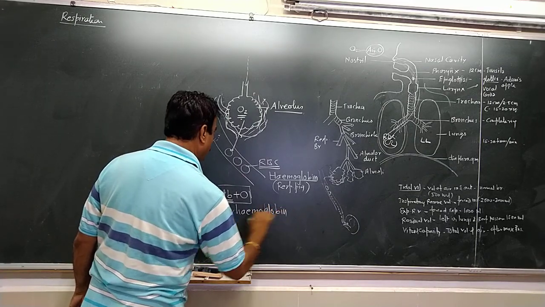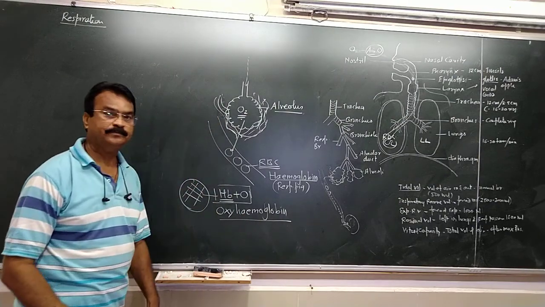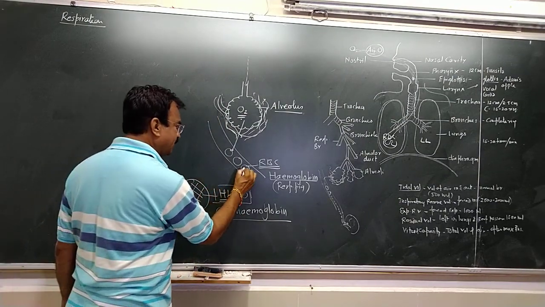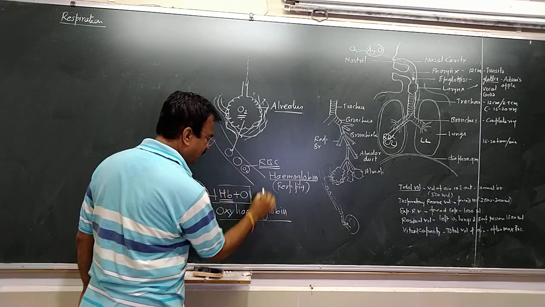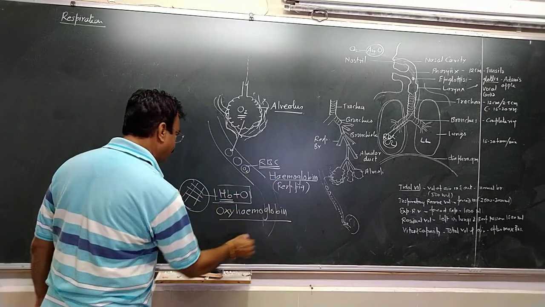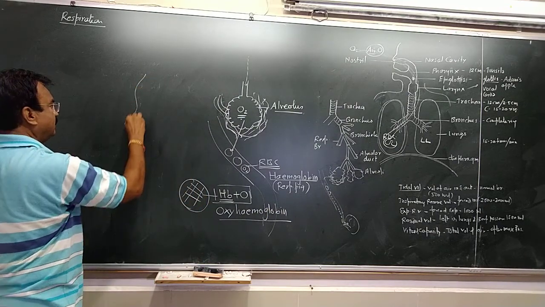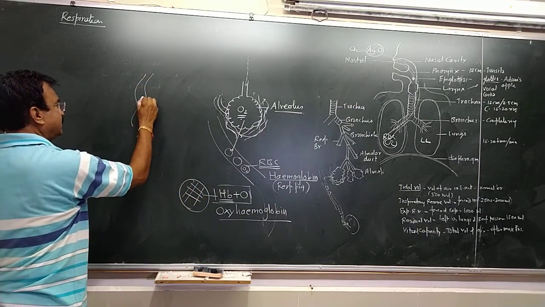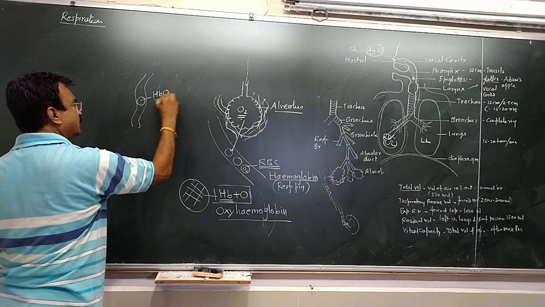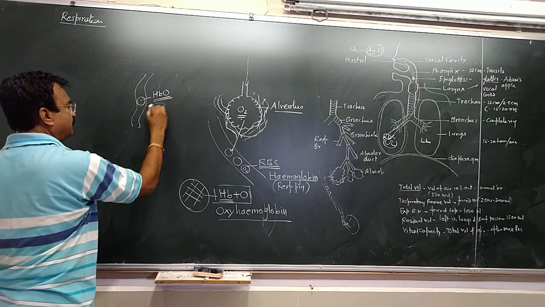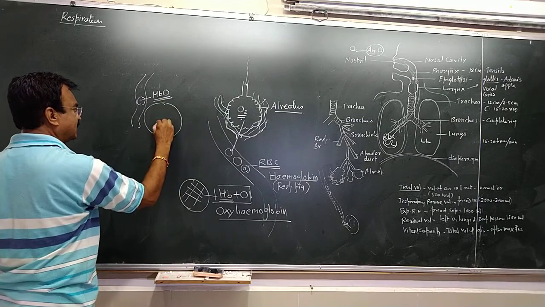This oxygen carrying oxyhemoglobin, HbO, will pass through the blood vessel and come up to the tissues and cells.